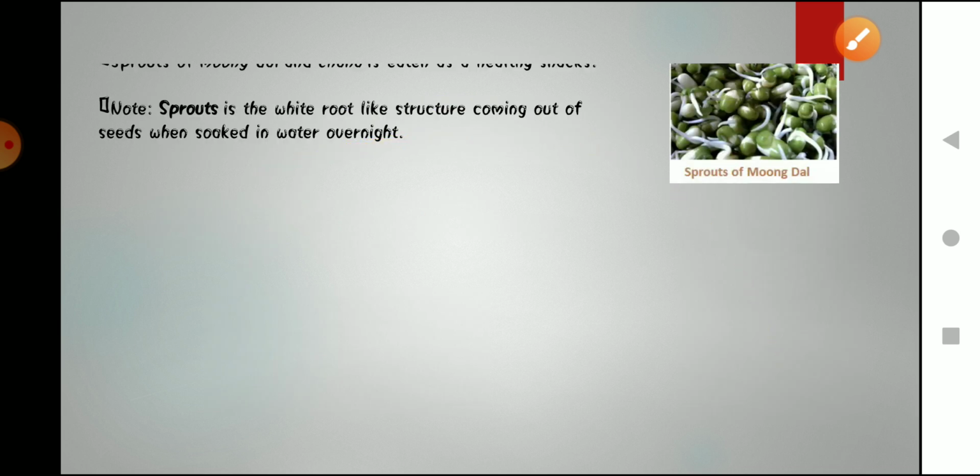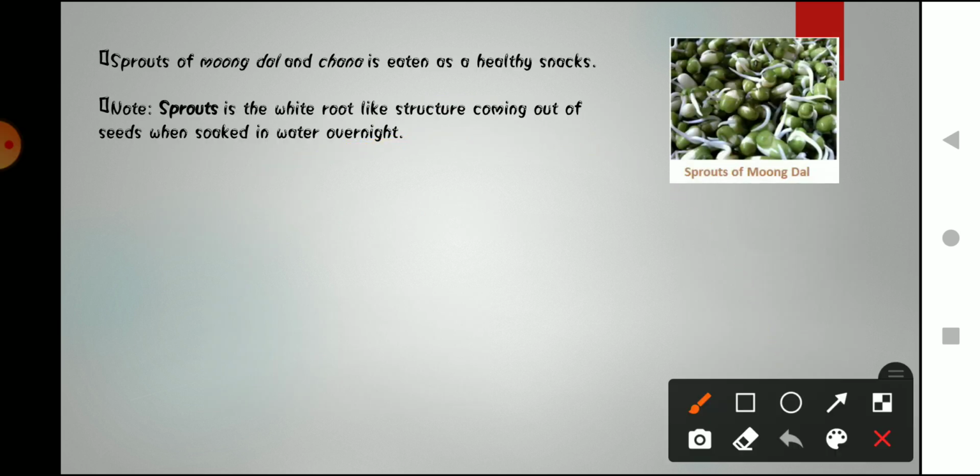Now moving forward, as you can see in this picture, the next topic is sprouting of seeds. I have already discussed what sprouting means. Sprouting is when we soak seeds of moong dal or chana in water and leave them overnight. You will observe a white thread-like structure coming out from those seeds. This part of the seeds is known as sprouts, and this whole process is known as sprouting of seeds.